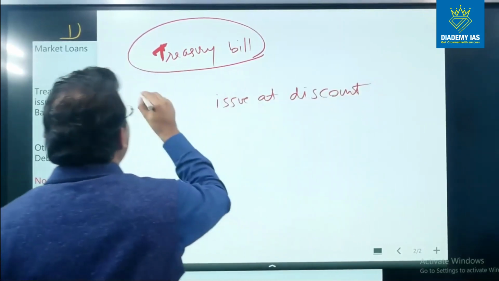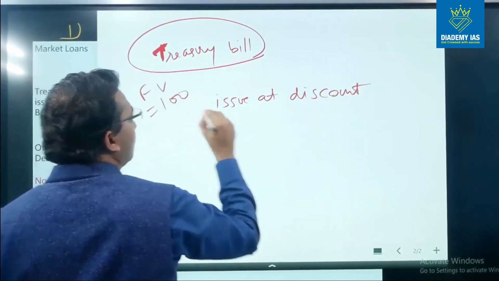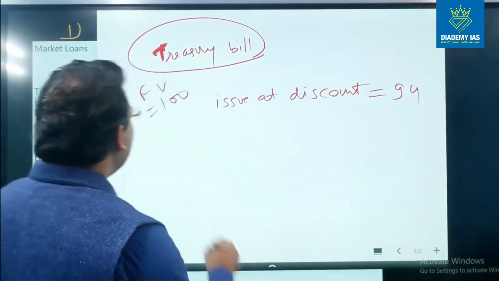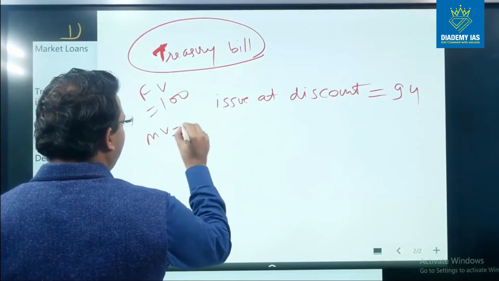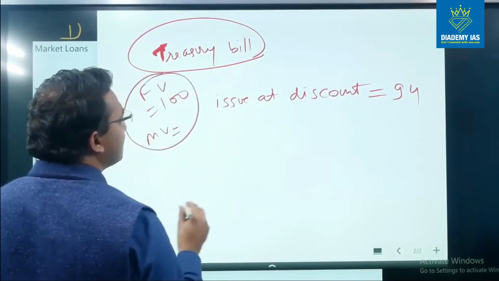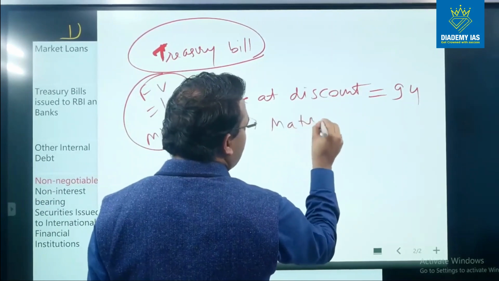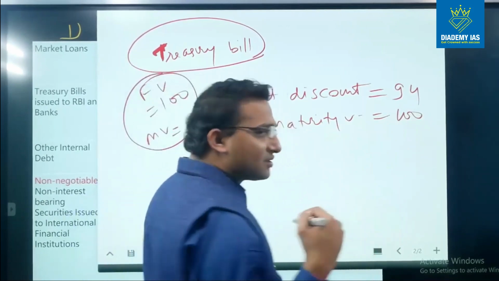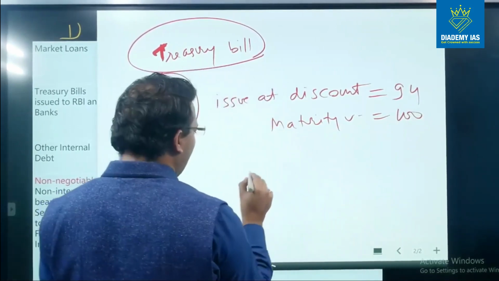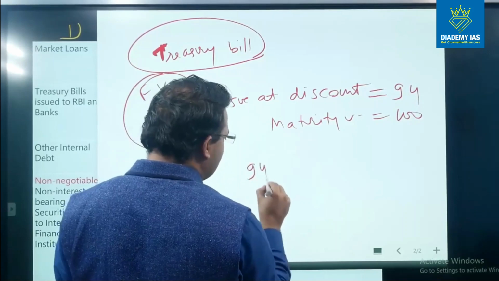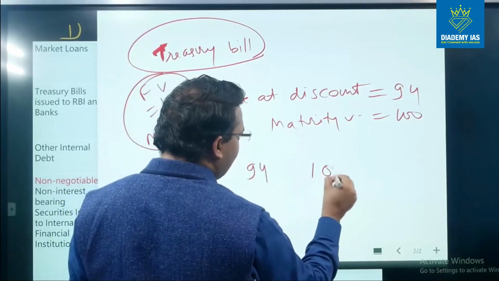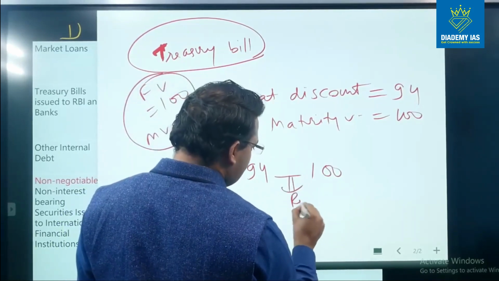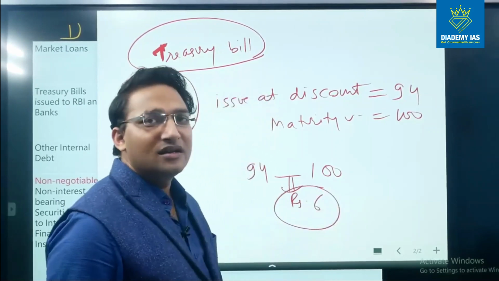So suppose the face value is 100 rupees, the issue price will always be less than 100 rupees, and for our example, let us say 94 rupees, right? And the maturity value is always equal to face value. That means the maturity value is 100 rupees, right? So if someone from the general public buys this treasury bill from the government, he or she has to pay 94 rupees, and he or she will receive back 100 rupees. So in totality there will be an income of 6 rupees, right? So this is how this treasury bill works.